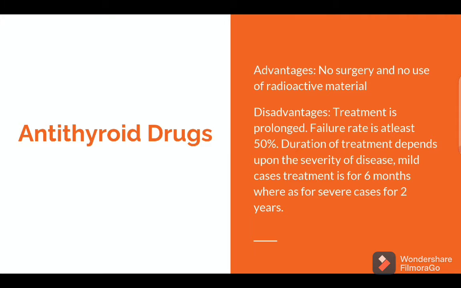So what are the drugs available for treating hyperthyroidism? First, we have the antithyroid drugs. The antithyroid drugs include carbimazole and propylthiouracil. What are the advantages of the drugs? First of all, the advantage is no surgery is required and no use of radioactive material.